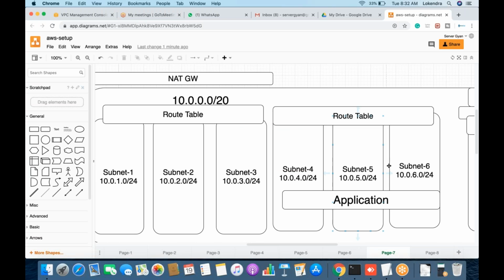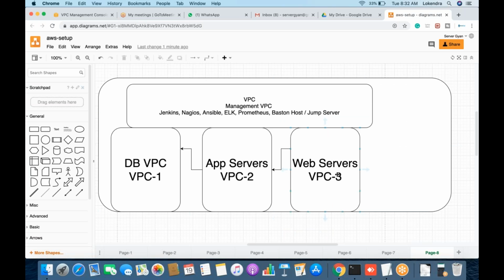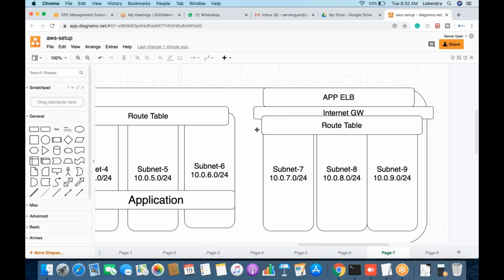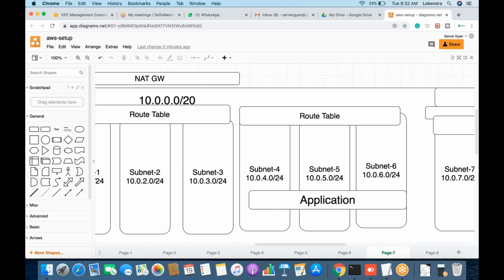Same thing goes with this last section, which is your web servers. For web servers, we have created a further VPC, and this VPC may have an internet or NAT gateway based on the requirement. So either you can have separate VPCs or you can have separate route tables under the same VPC. So am I clear on that?